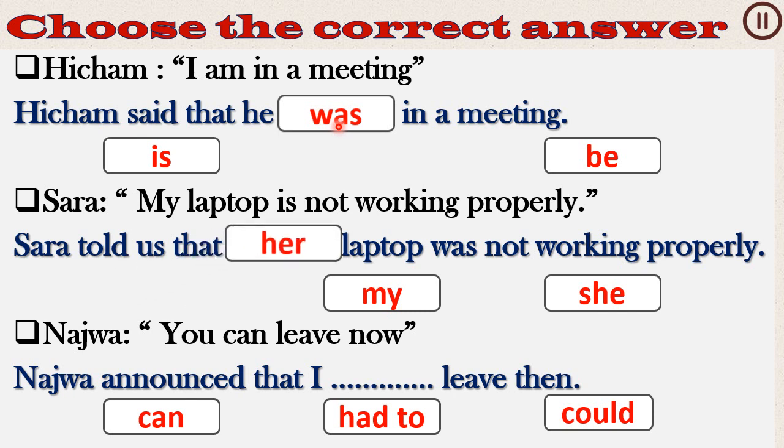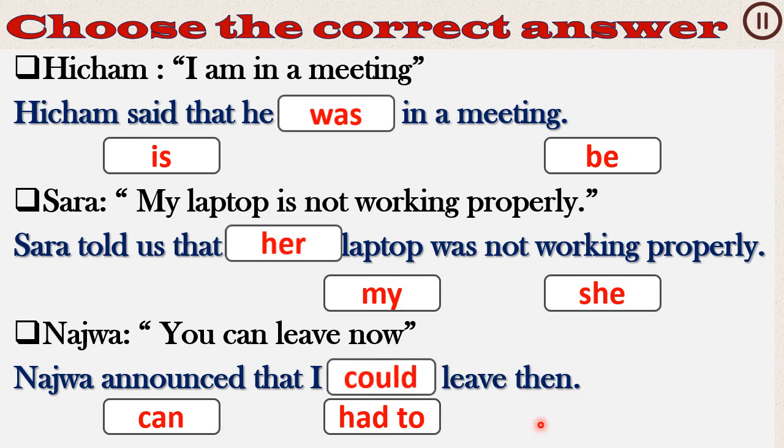Number 2. Yes. Sarah told us her, my laptop. Sarah said my laptop. What do we say instead of my? Now we have to use her. Number 3, you can leave now. We have here can is a modal. We change it to can, had to, or could. Of course it's could. Modals.